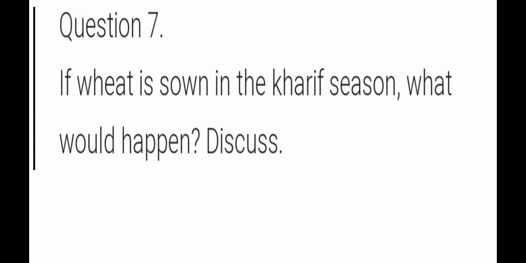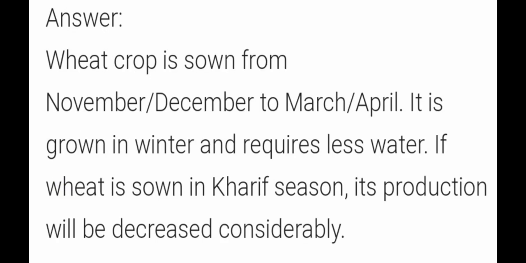Discuss means you have to discuss; you can't write just one single line and submit it. The question says discuss, so you should write about 4 to 5 lines. Like: wheat is a crop grown from November-December to March-April. It is grown in the winter season and requires less water. These are some points I am giving you as an answer, but don't copy it as it is; you have to write your own. If wheat is grown in Kharif season, its production will decrease considerably, because the roots are going to rot, and we are not going to get a good yield if we take a wheat crop in the Kharif season.